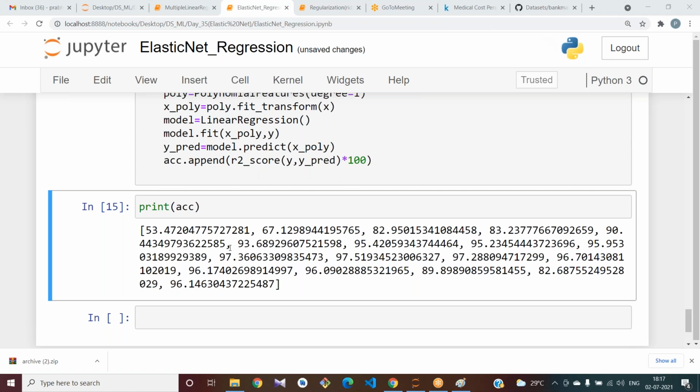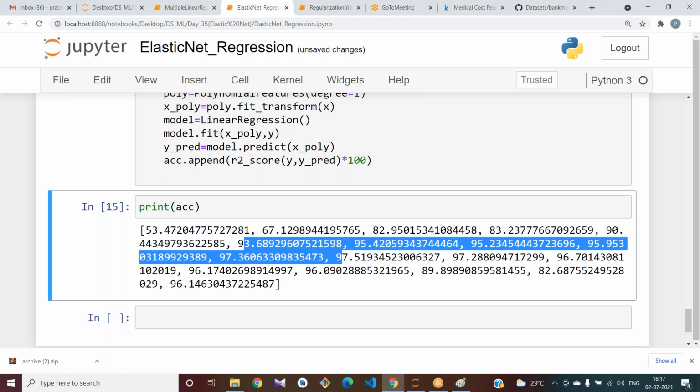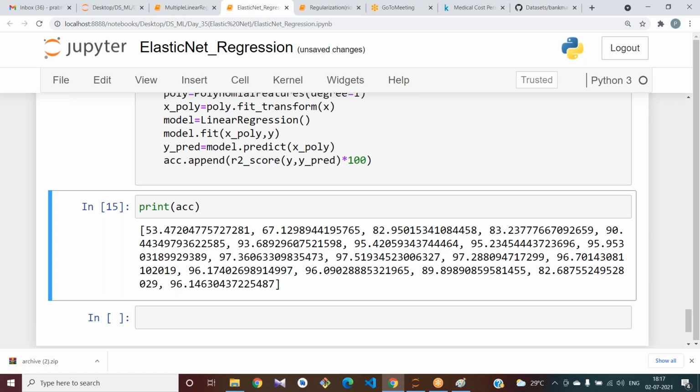See, for me, I think it has been constant from 7. From 93 to 95, again 95, 95, 97. You can also take from 8. I think in that way he has selected 8. Okay, you are getting 90 from 8. That's okay. Wherever you get the constant values, from that point you can take it as the degree of polynomial.